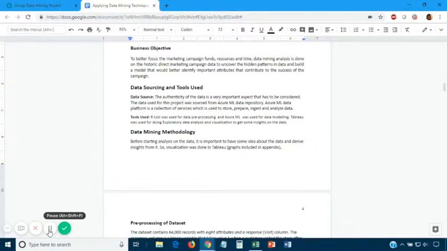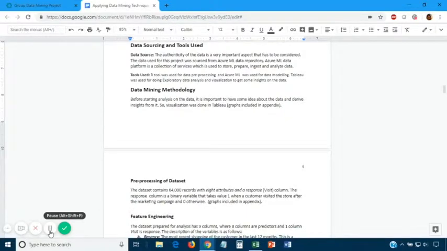To contribute to the success of the campaign, we will be analyzing the historic direct marketing campaign data to uncover the hidden patterns in data and build the models. Our data for this project is taken from the Azure ML Data Repository. The tools that we will be using for our analysis would be R and Azure ML. We will also be using Tableau for visualizations.